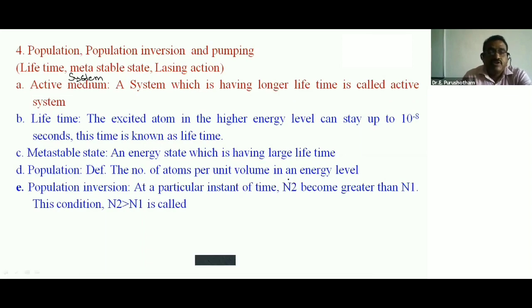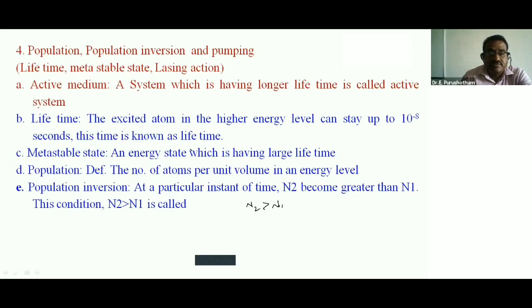Population inversion: at a particular instant of time, N2 becomes greater than N1. N2 is the population in the higher energy state, and N1 is the population in the lower energy state. The population in the higher energy state is greater than the population in the lower energy state.